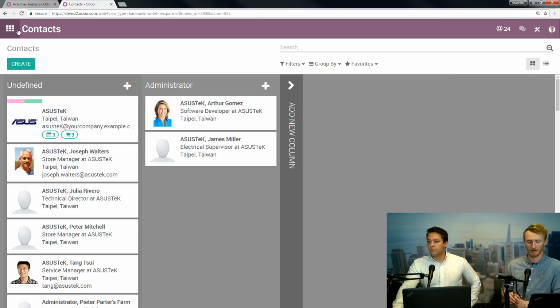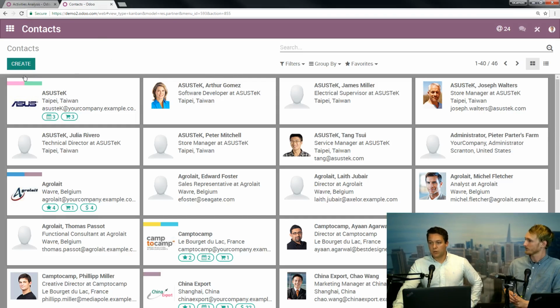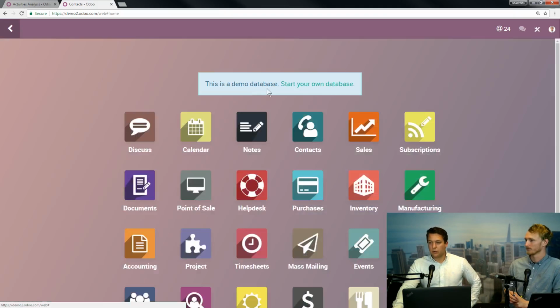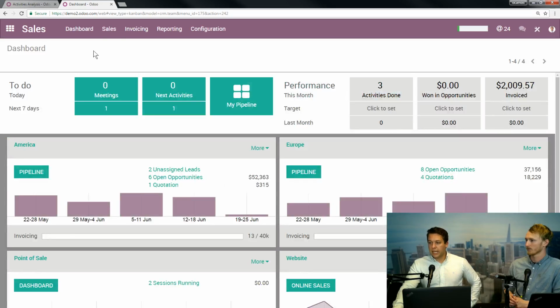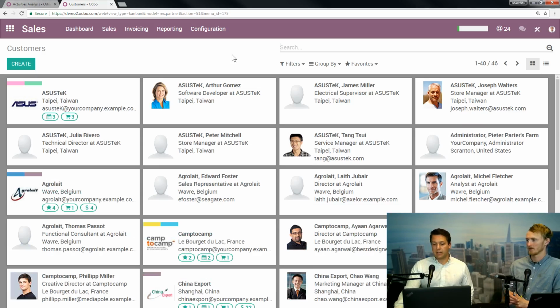So if we're looking at contacts like this, and how it says contacts there, what he's talking about is if we go into sales right here in your dashboards, you just go sales, customers, and you're going to have the exact same place. And just like he said, you want to take off that filter to see everybody. So two different paths to the exact same kind of bank of information. Exactly. Let's see. Moving on to the next question.